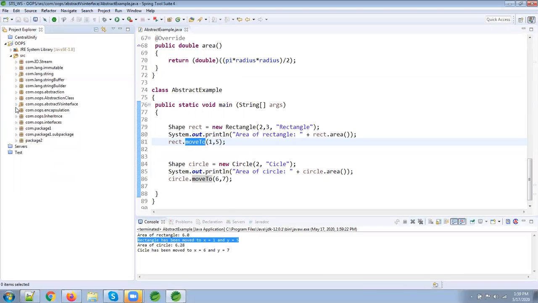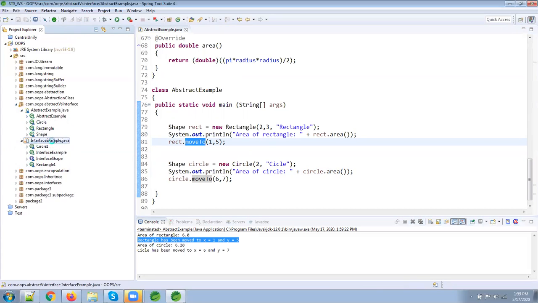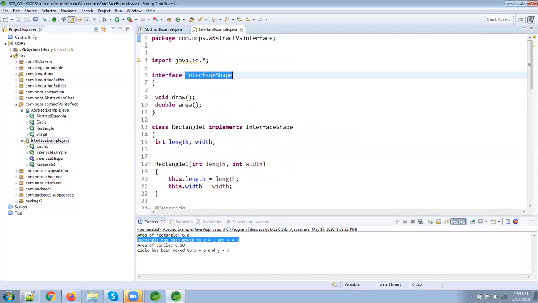So this can be achieved only by abstract class. Now come to interface. See, in interface we have declared draw method and area method. Here we cannot declare abstract and non-abstract methods; by default it is an abstract method.